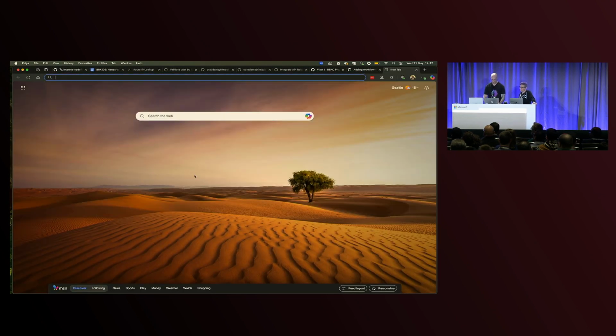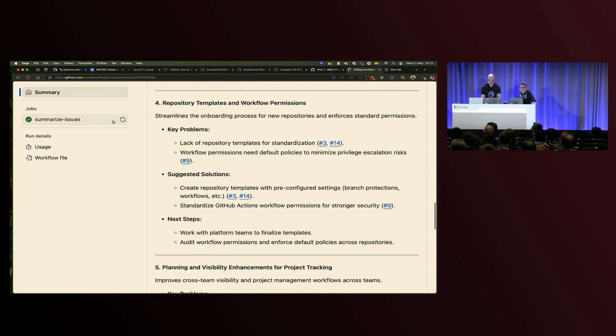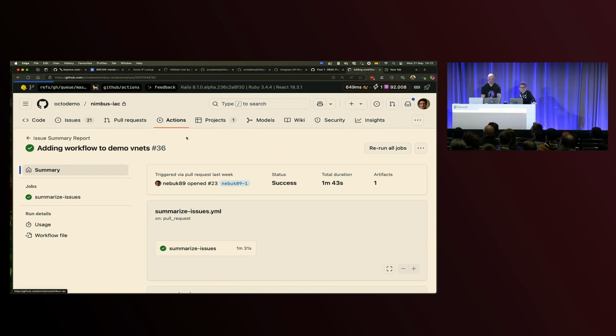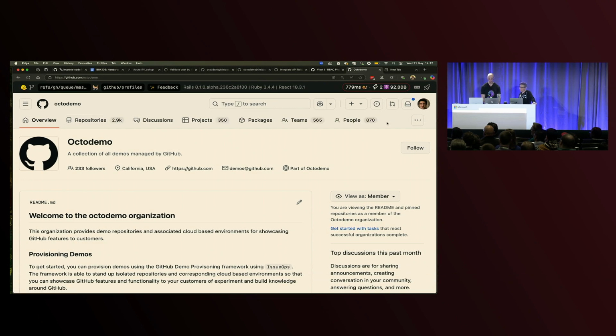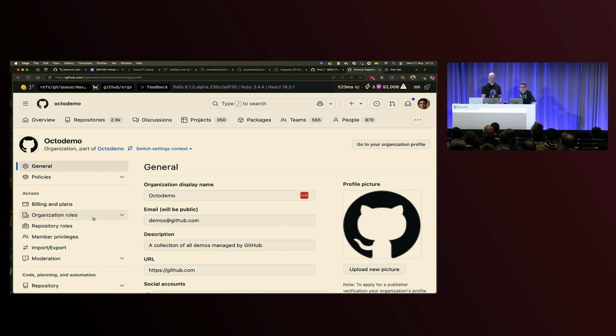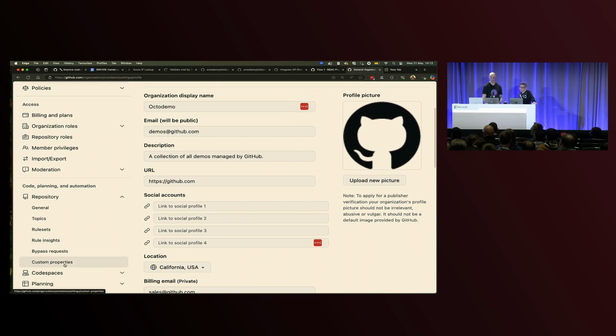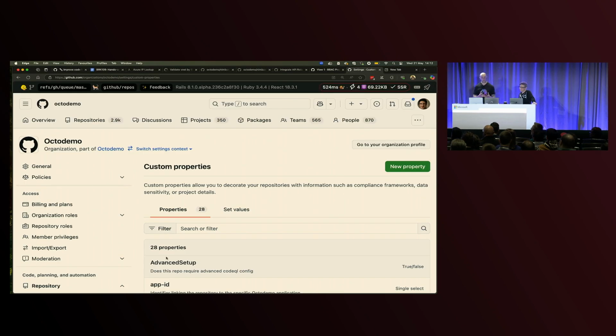So here, we need to head up to our organization and look at how we can start grouping repositories together so that we're only going to apply our policies to a subset of them. And this is something that's somewhat new in GitHub, and that's our custom repository properties. Unlike something like topics, these are an enterprise managed way of applying attributes to repositories that either you can enforce or you can have your repo administrators opt into.